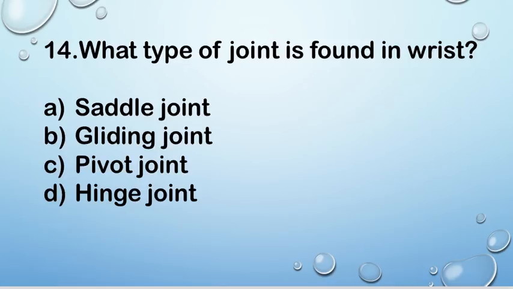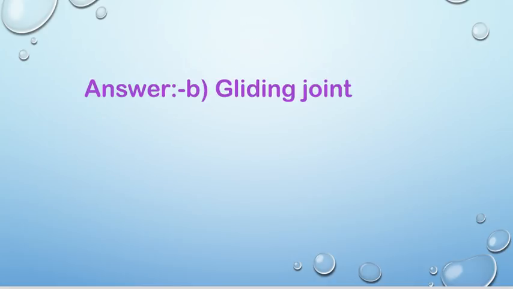Next question, question number 14. What type of joint is found in the wrist? Option A saddle joint, B gliding joint, C pivot joint, and D hinge joint. Right answer is B gliding joint.